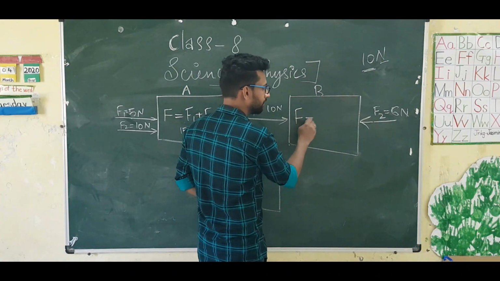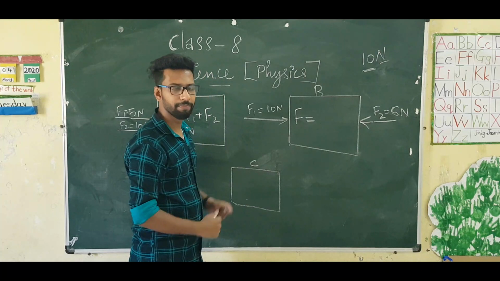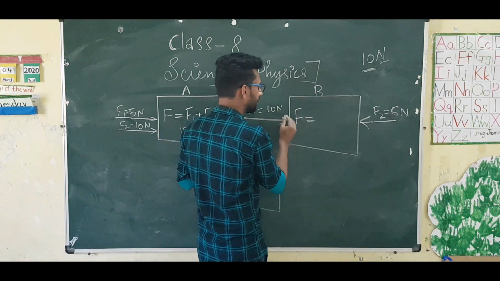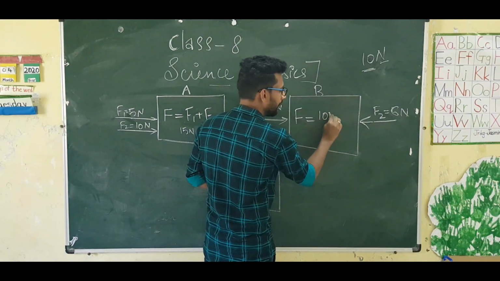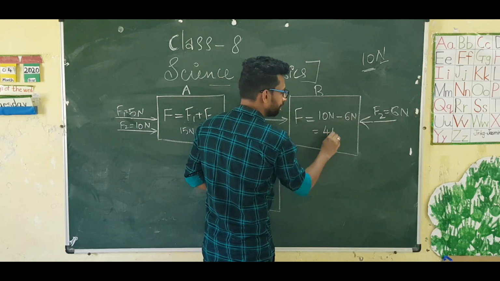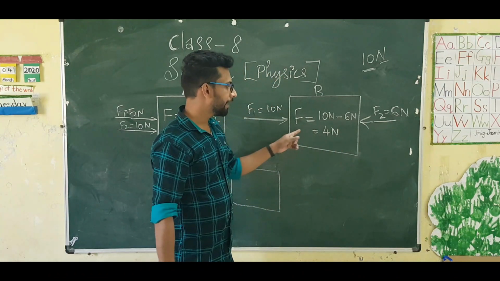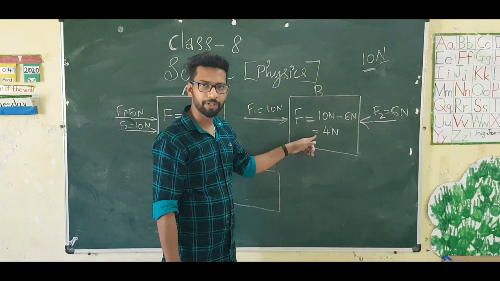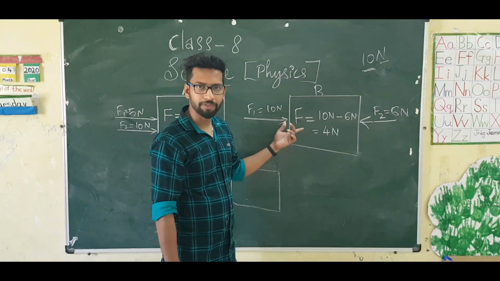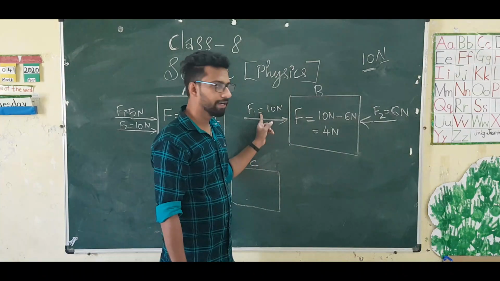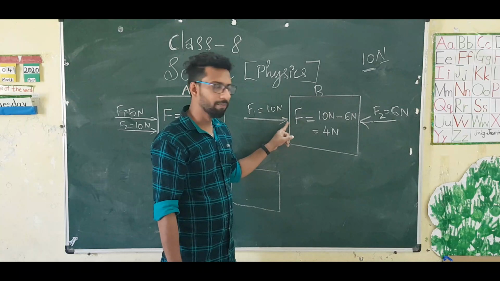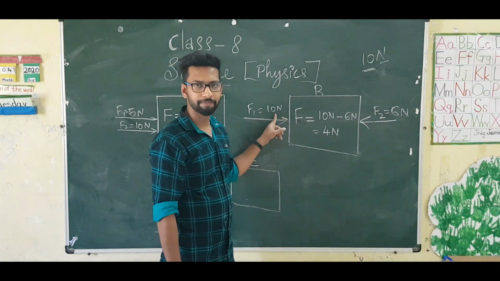So what will be the answer here? Total force acting on the object will be the difference between these two forces, because these two forces are acting in the opposite direction. So, the greater value, 10 Newton minus 6 Newton. Then the result will be 4 Newton. So here the net force acting on the object will be 4 Newton. So the object will move in the direction of the stronger force. Which is the strongest force in this one? F1 is stronger than F2, isn't it? So the object will move in the direction of 10 Newton.